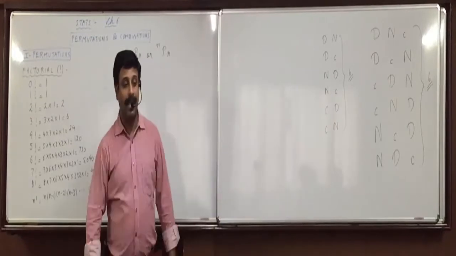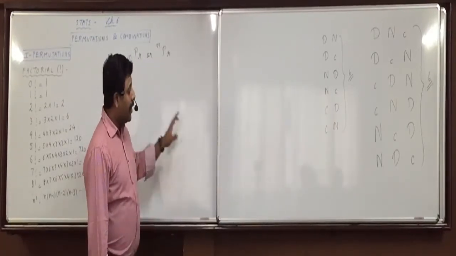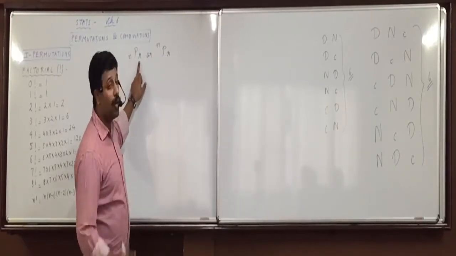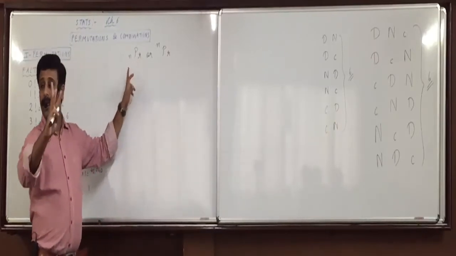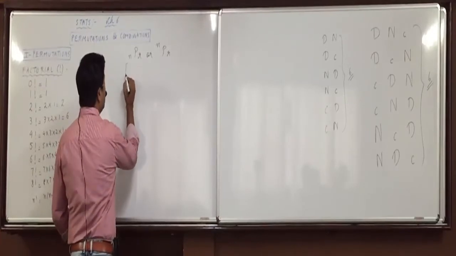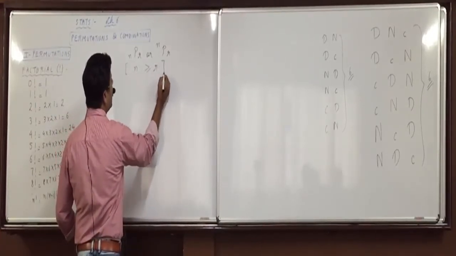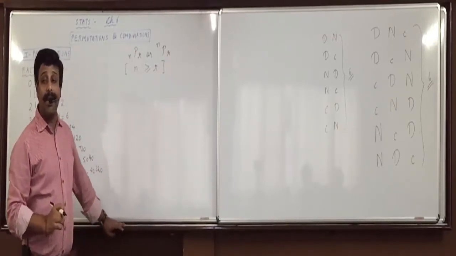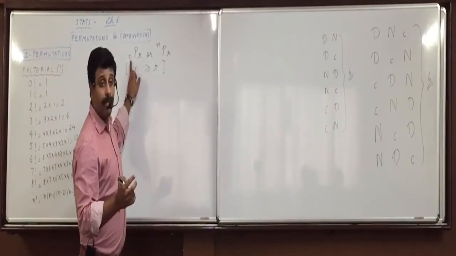Here it is 3P3, arrangement of 3 items out of 3 items. And in the next one it is 3P2. Here we are arranging 2 items out of 3 items. Did everyone understand it? Remember that here N will always be greater than or equal to R. You can arrange 2 items from 3.